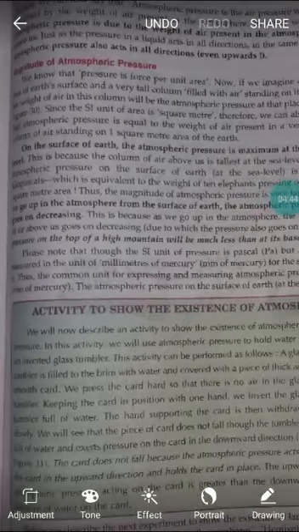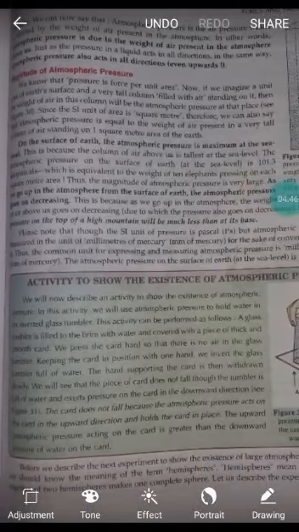The atmospheric pressure on the surface of earth at sea level is 101.3 kilopascals. It is very large, which is equivalent to the weight of 10 elephants. See students, this is equivalent to the weight of 10 elephants pressing on each square meter area. Thus the magnitude of atmospheric pressure is very large.